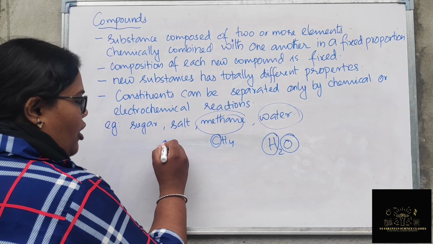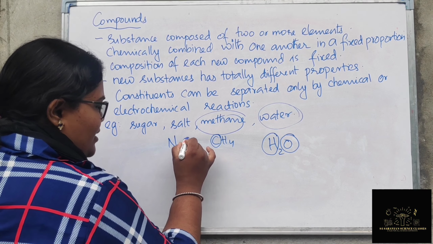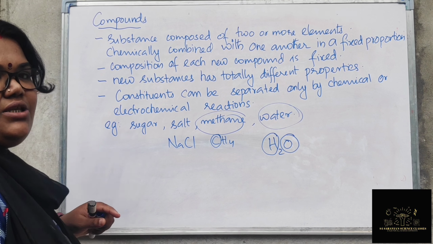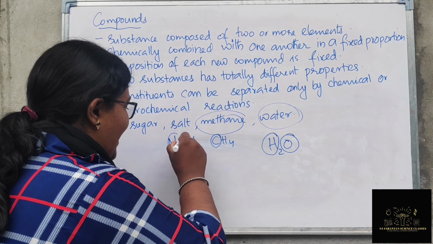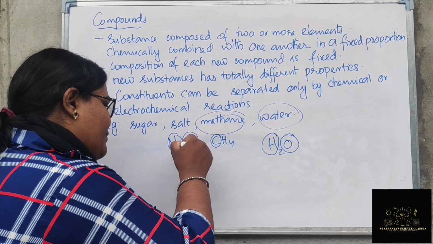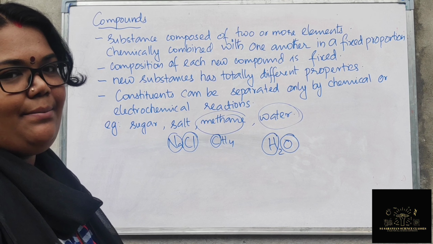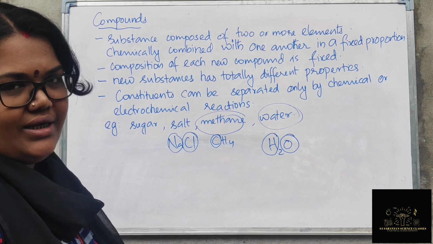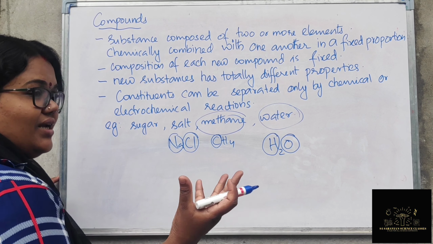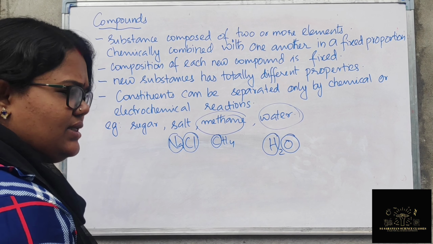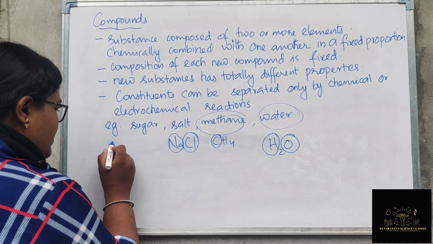What about salt? The common salt or table salt has 1 atom of sodium and 1 atom of chlorine, which combine together to form common salt. What about sugar? The proportion is different. There are different types of sugar, so we will take the example of glucose.